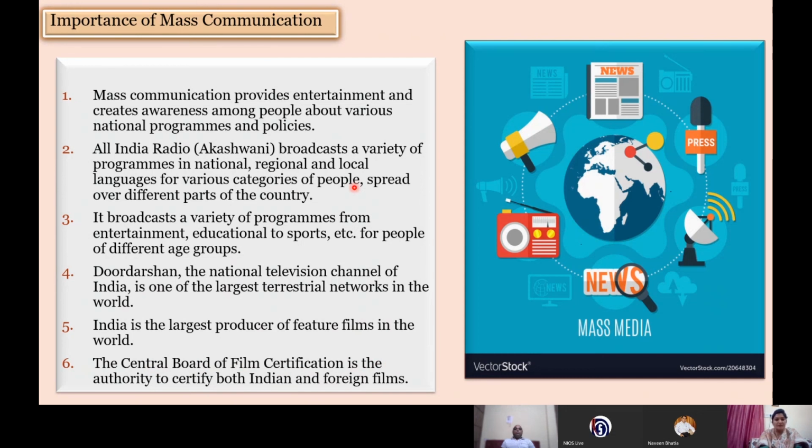So here you can see that it creates a lot of awareness. It also broadcasts many programs of various categories and various languages, like education, sports, entertainment. You have Doordarshan being the largest terrestrial network, and India is the largest producer of feature films.